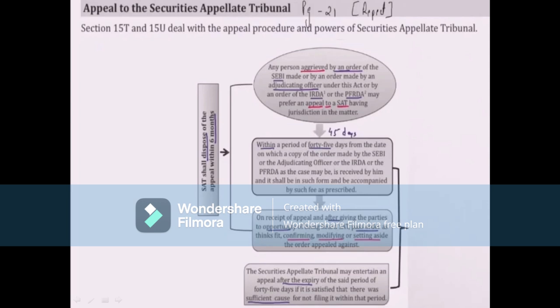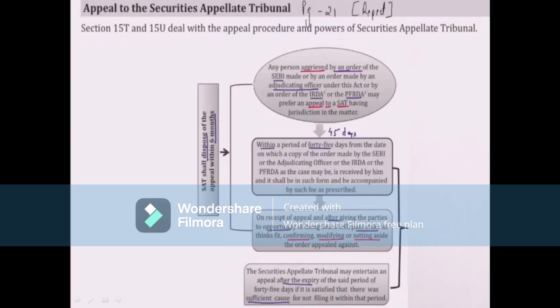Any person aggrieved by an order of Sebi, or by an order made by an adjudicating officer under this Act, or by an order of IRDA or PFRDA may prefer an appeal to a SAT having jurisdiction in the matter, within a period of 45 days from the date on which a copy of the order made by the Sebi or adjudicating officer of the IRDA or PFRDA, as the case may be, is received by him, and it shall be in such form and be accompanied by such fee as prescribed. As I said before, within 6 months.